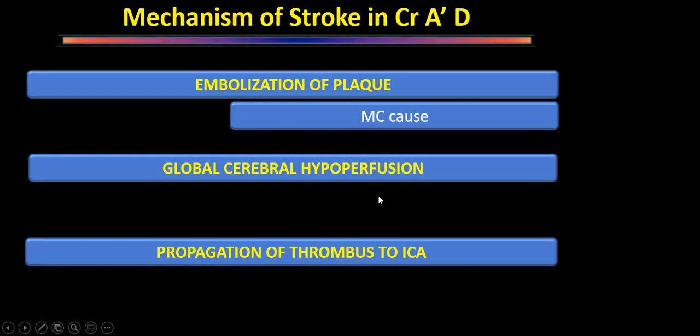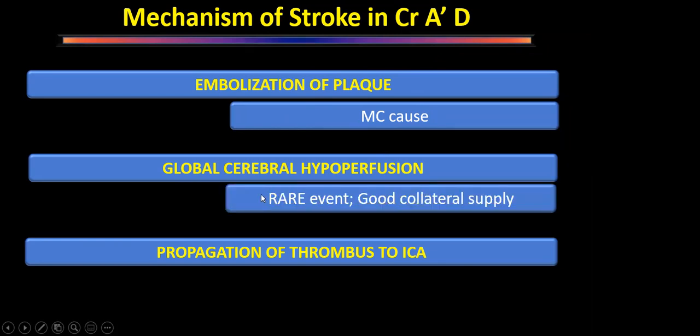The second cause is global cerebral hyperperfusion. It is a rare event because we have extensive collateral supply in the cerebral vessels. So most of the time other vessels take care. So this is a rare cause.